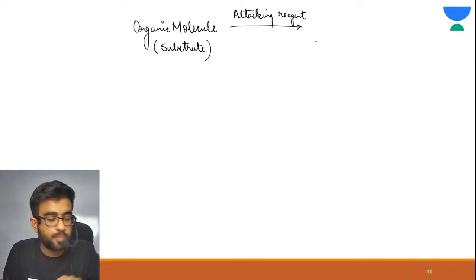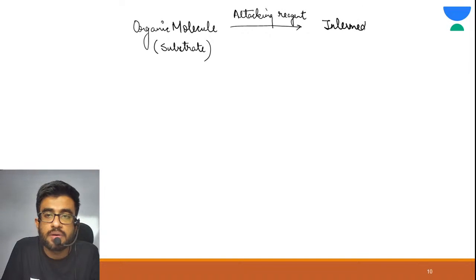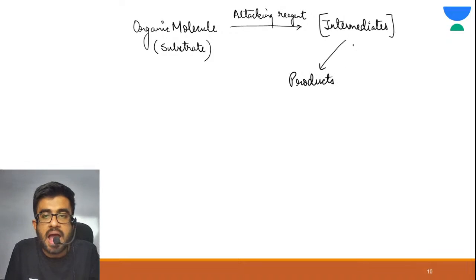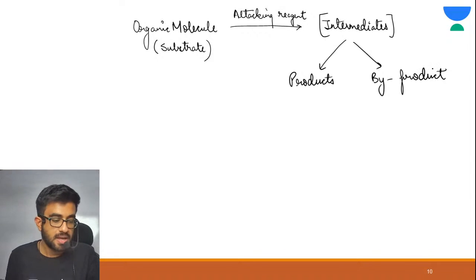And in this process, some intermediates are formed. These intermediates are then converted into products and byproducts.